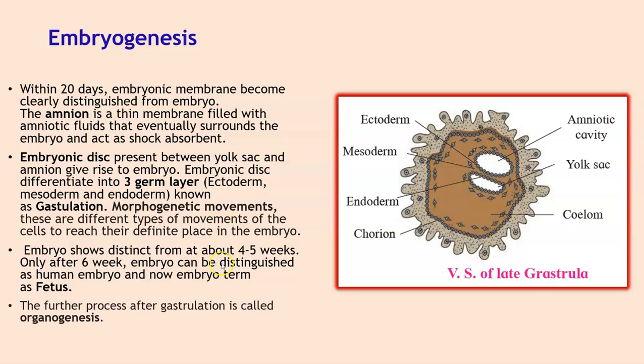The embryo shows a distinct form at about 4 to 5 weeks. Only after 6 weeks can the embryo be distinguished as a human embryo, and it is now termed a fetus. The further process after gastrulation is called organogenesis.